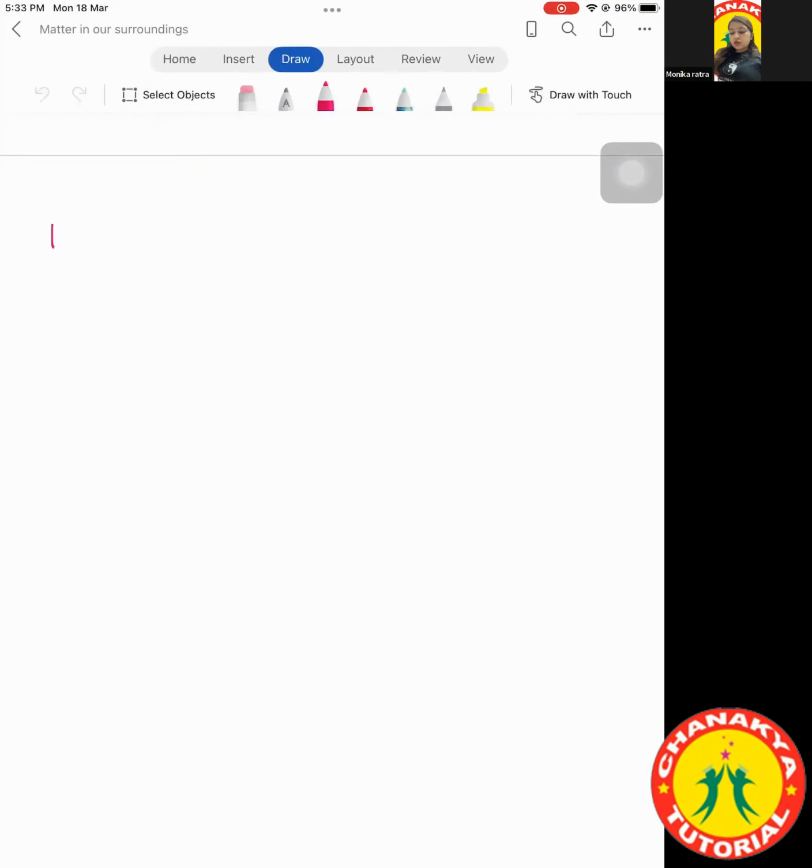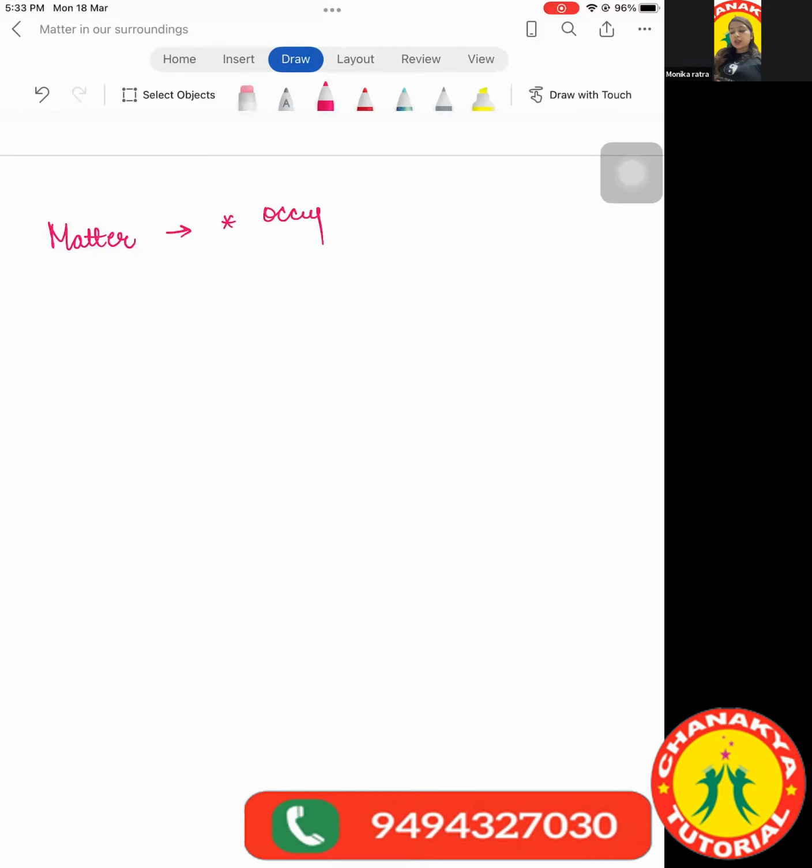Can anyone amongst you tell me what you understand by what matter is? Matter is anything which occupies space and has mass. So there are two conditions for anything to be matter: that it should occupy space and has mass.